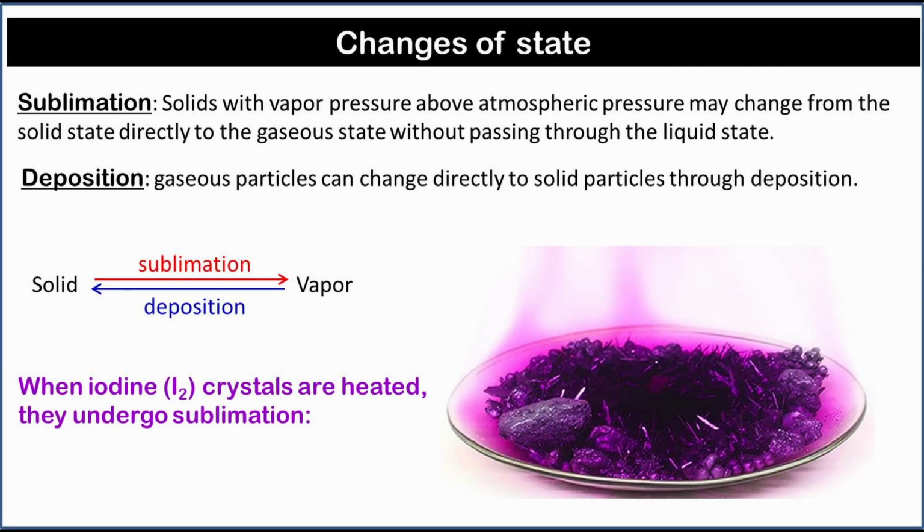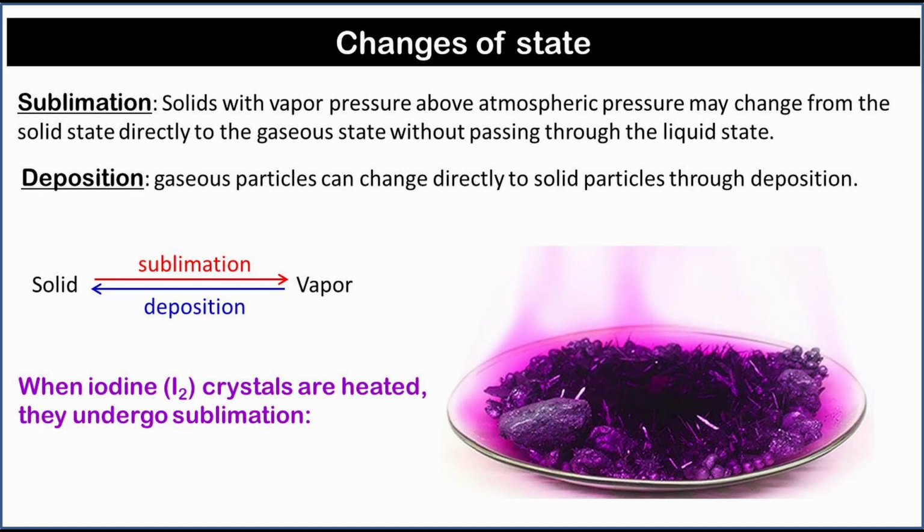Solids with vapor pressure above atmospheric pressure may change from the solid state directly to the gaseous state without passing through the liquid state. This is called sublimation. The process of deposition is when gaseous particles change directly to solid particles.